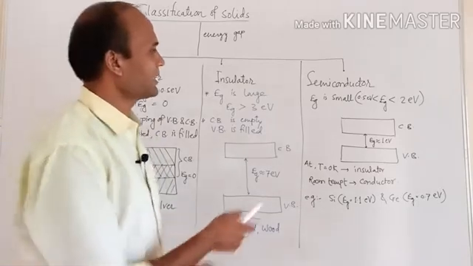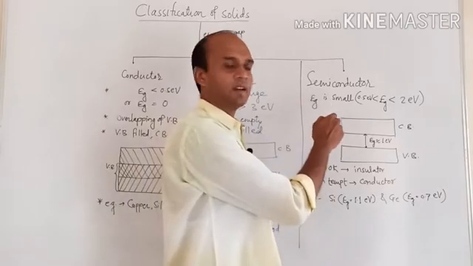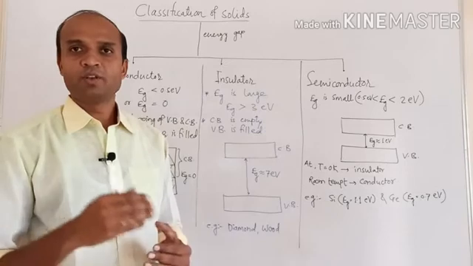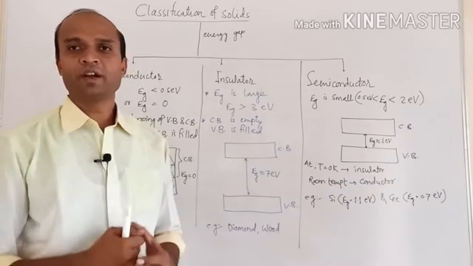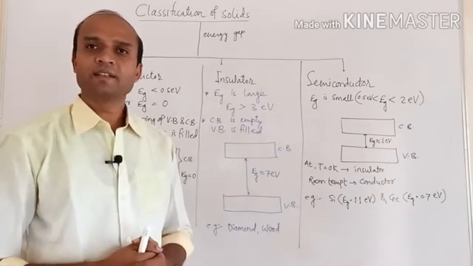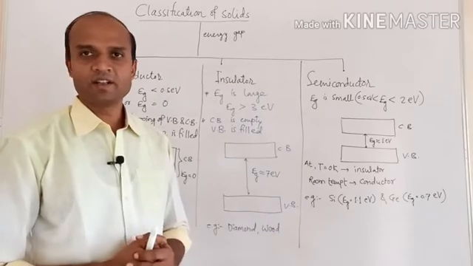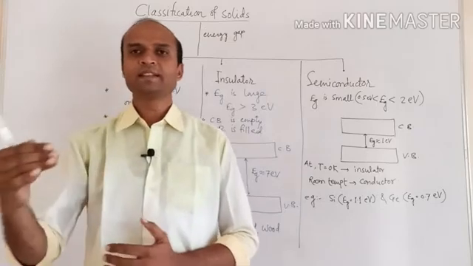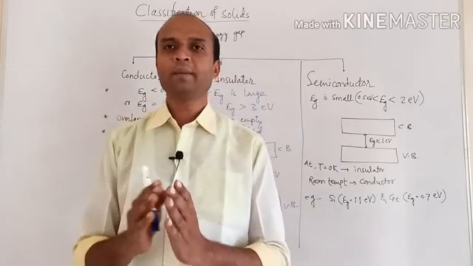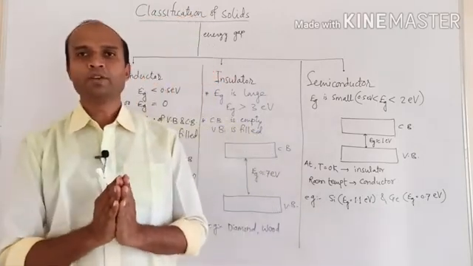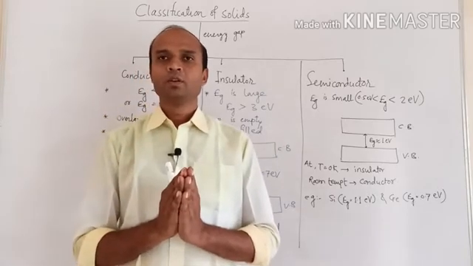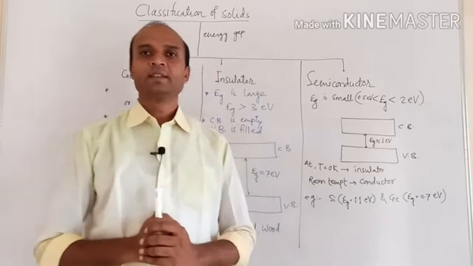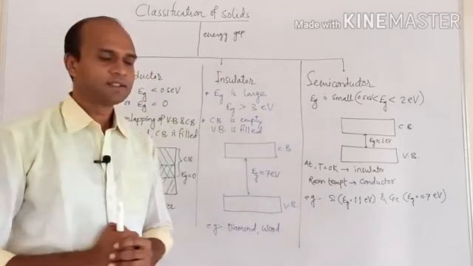For conductors it is 0.5 electron volt, so if the energy gap is above 0.5 electron volt and less than 2 electron volt, then such solids are called semiconductors.